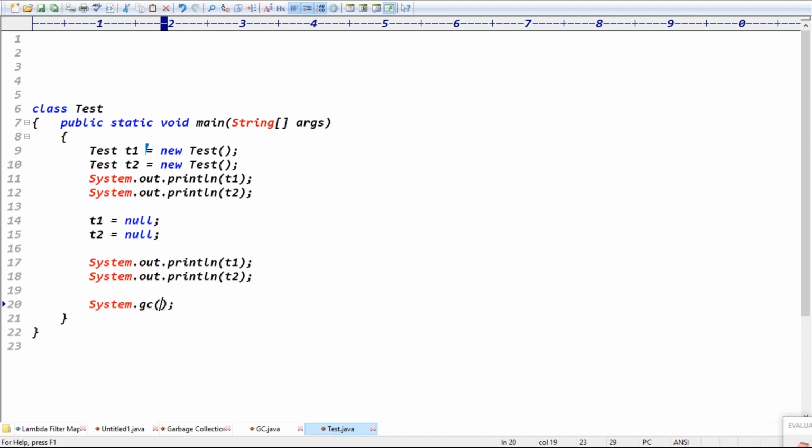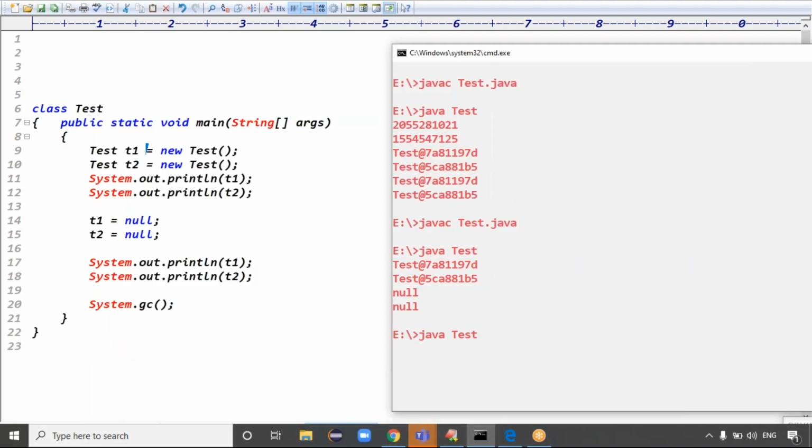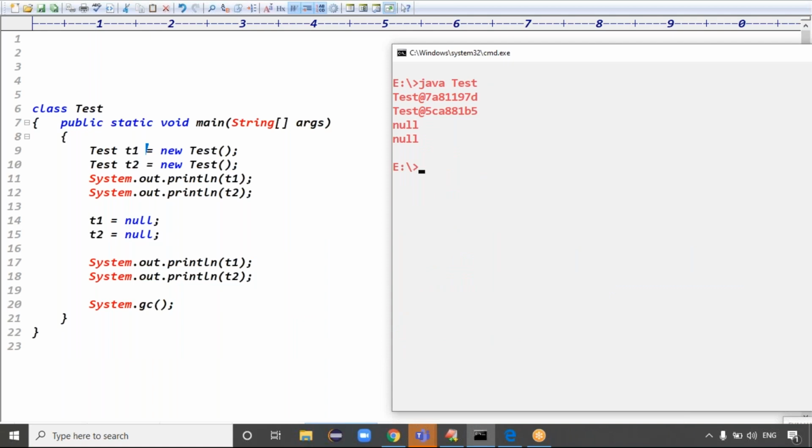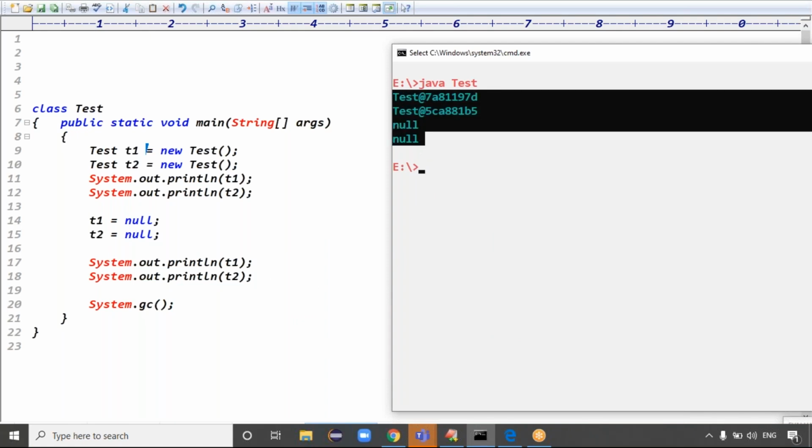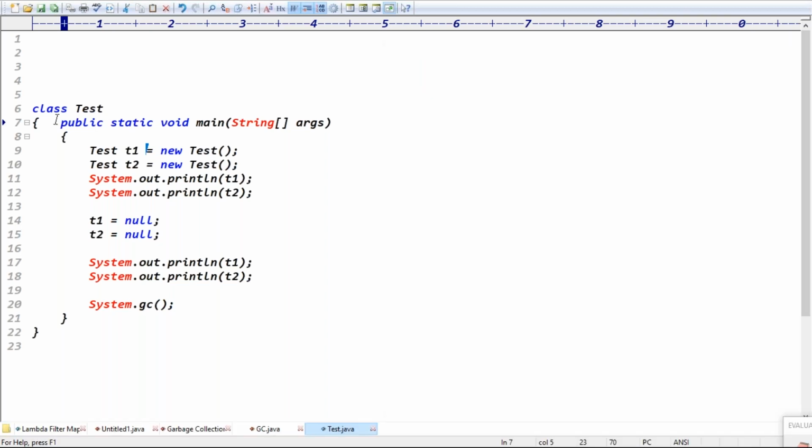I call the System.gc method, guys. Even if I call the System.gc method, practically there is no difference here. We got the same values. But, Ratan sir, how do we know whether the garbage collector is destroying objects or not? If you want to know that, we have one point.